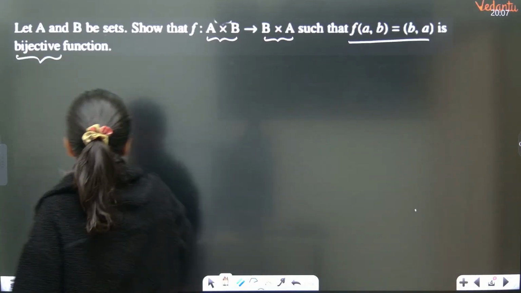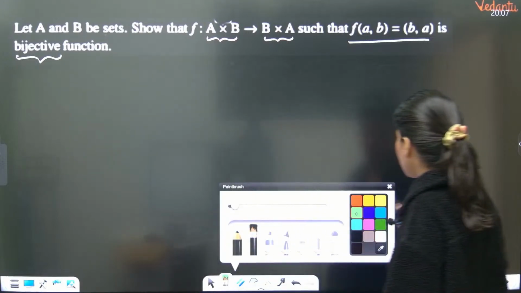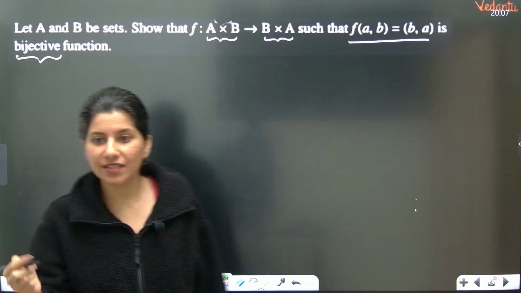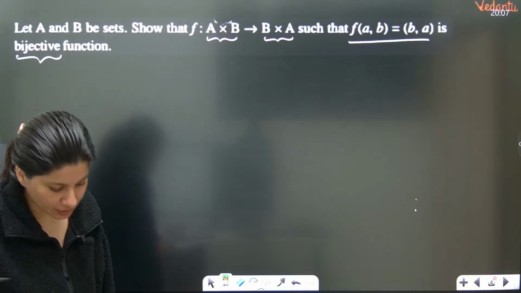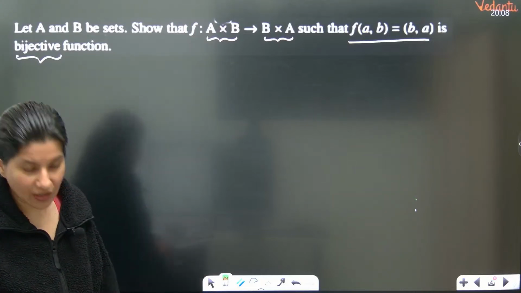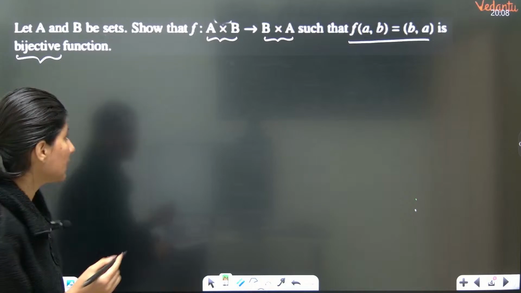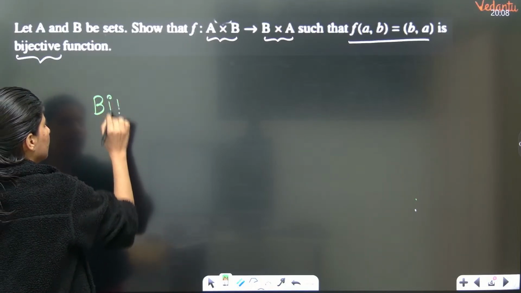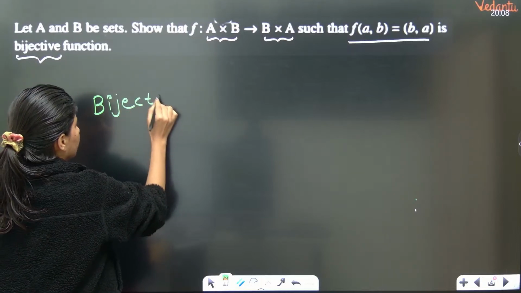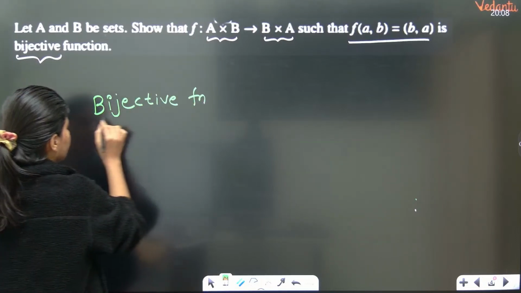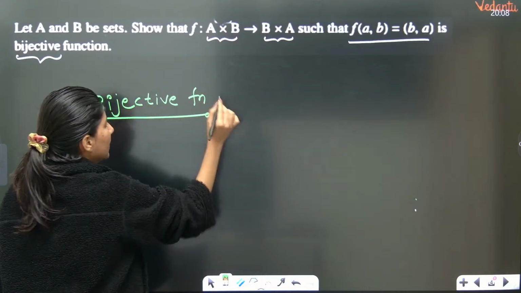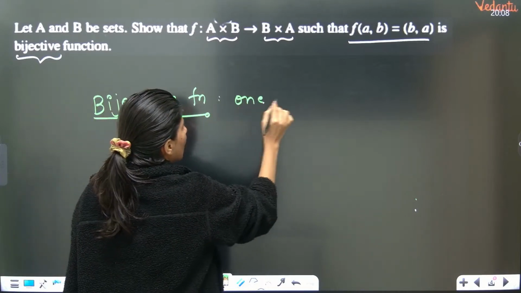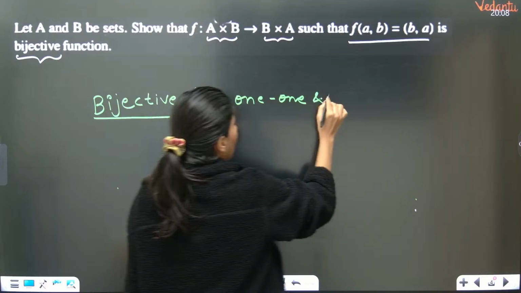Can anybody tell me what is a bijective function? Show that this function is a bijective function. Bijective function, can anybody tell me? If I talk about bijective function, that means the function is 1-1 and onto.